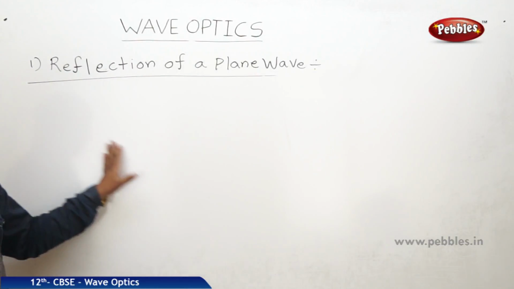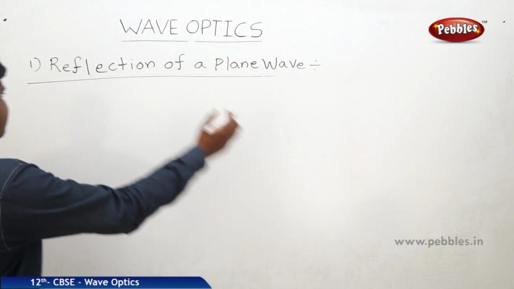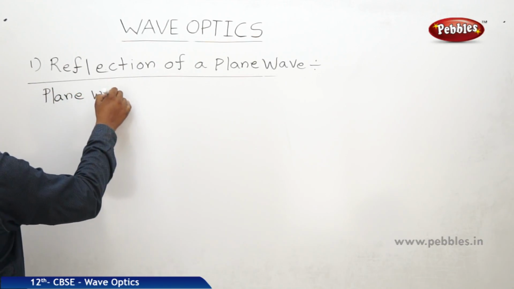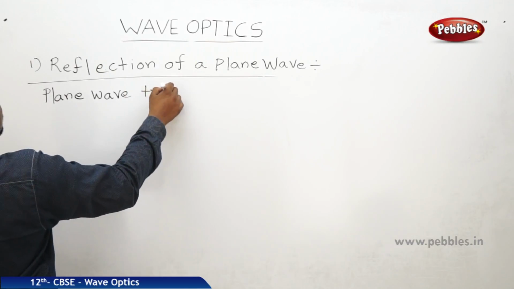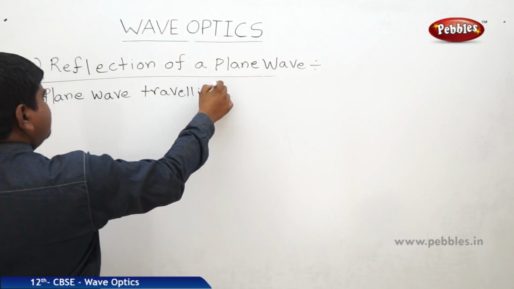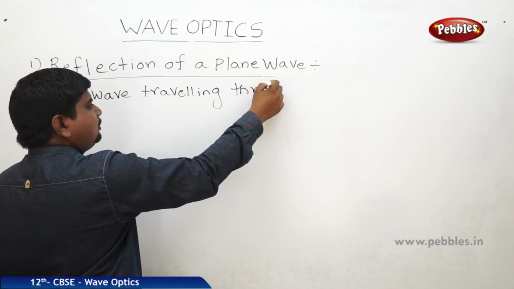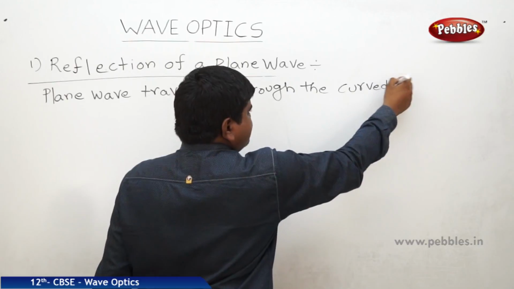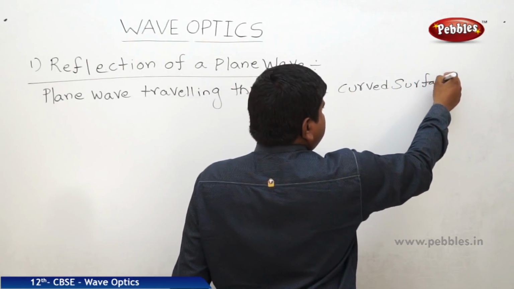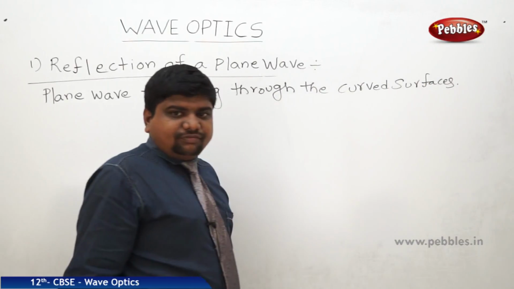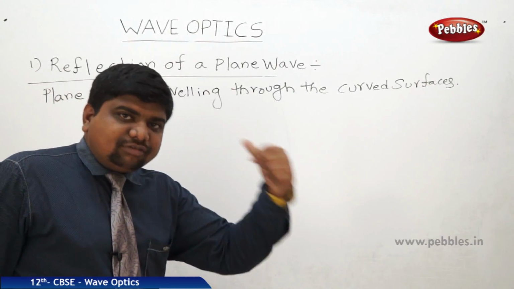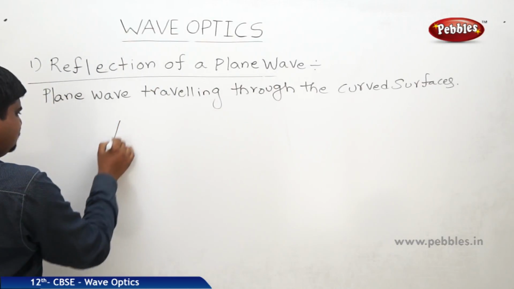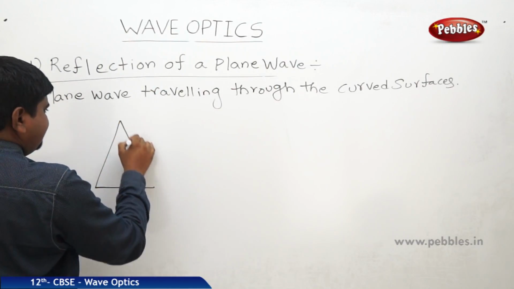Suppose a plane wave is traveling through curved surfaces. So what is the meaning of curved surface? It means maybe a curved mirror, a curved lens, or a prism like this. This is a prism, an identical prism.